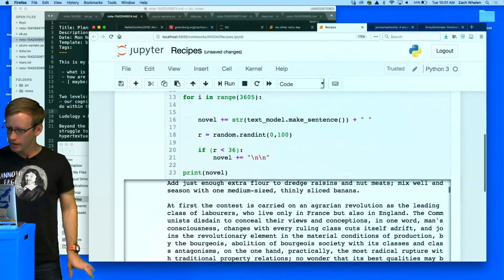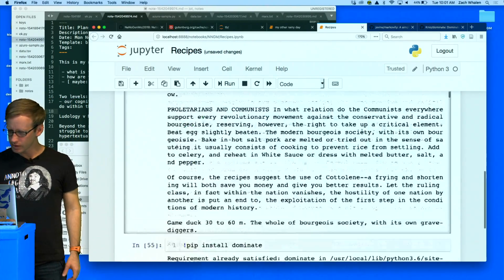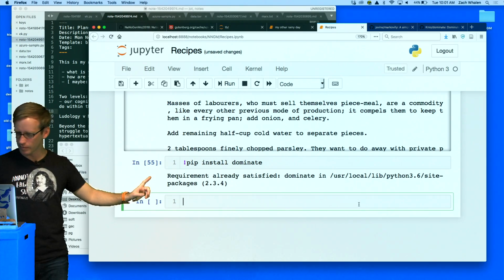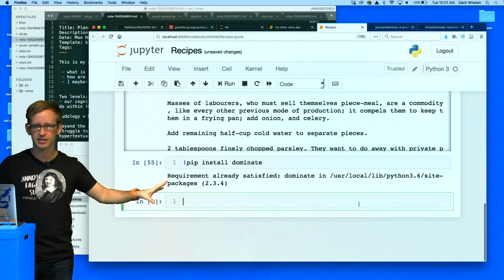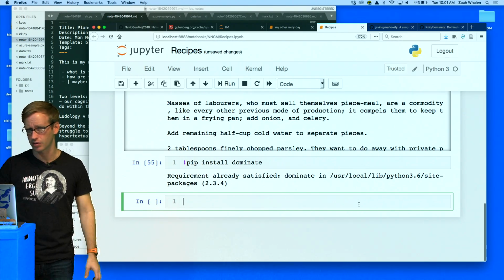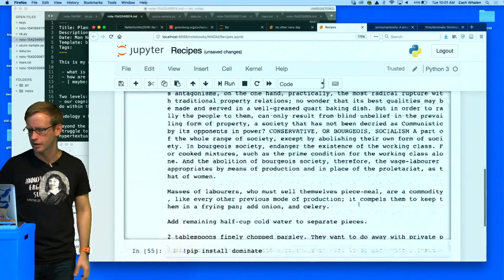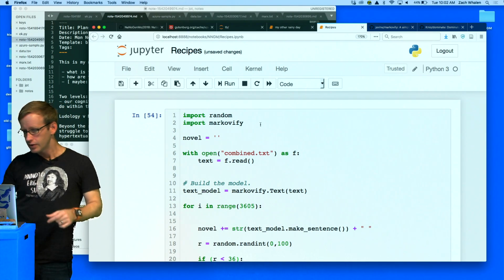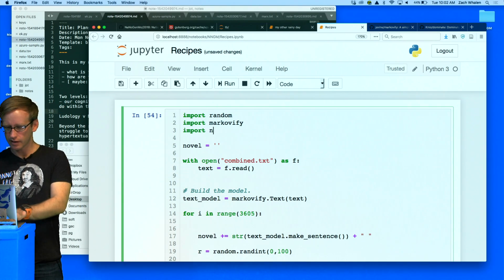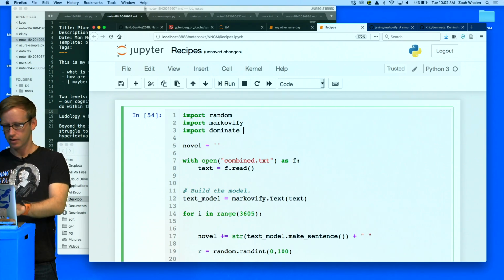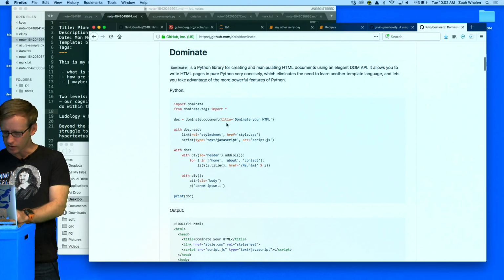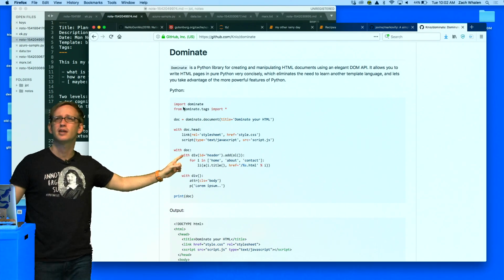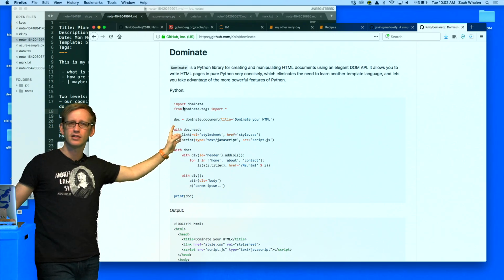So let's see. Now I guess it might actually just be Python 3, but at least I've installed it with Python 3 and it's working with Python 3. If you have Python 2, you might have to do something different. I don't know. Let's find out. Or you find out and tell me. So we're going to import that thing here, and now there's actually something else you need. There's not just dominate itself, but the dominate.tags function, and then you have different things.